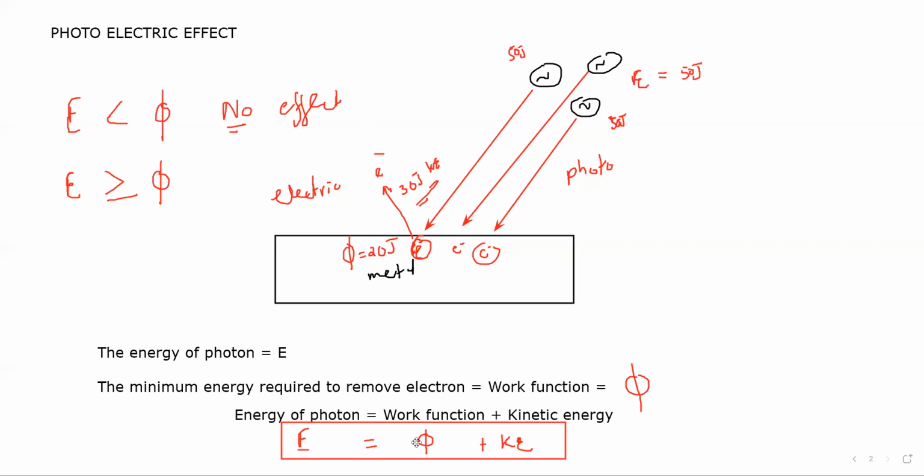This equation, the Einstein photoelectric equation. So we can simply say, like this is a metal surface, a photon is there, and when the light is there, you don't have one photon, there will be many photons, and each will have a fixed amount of energy.